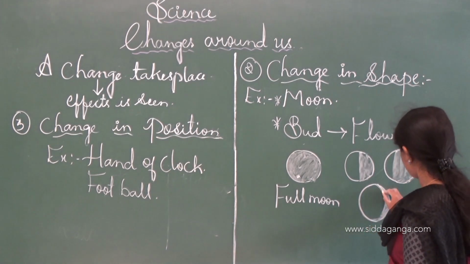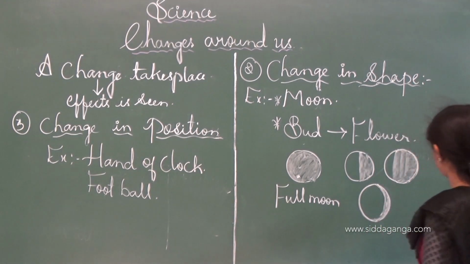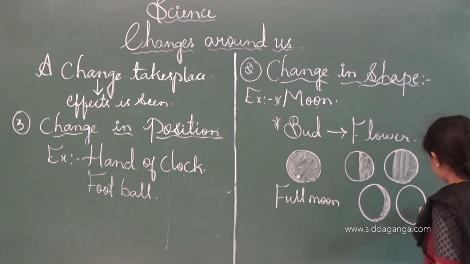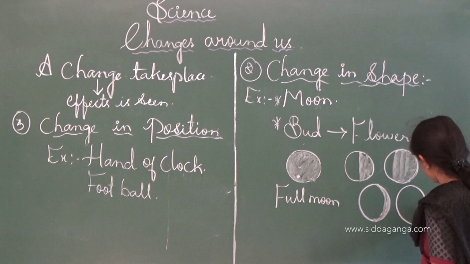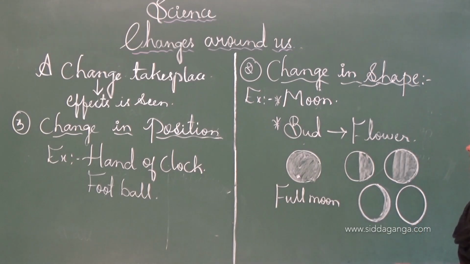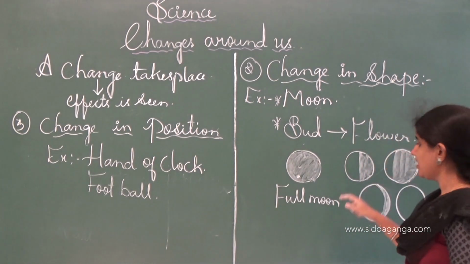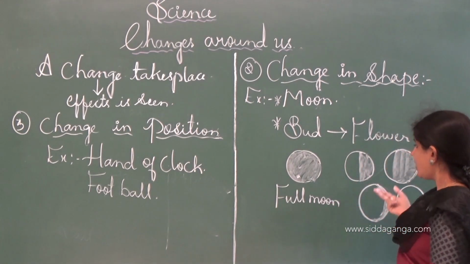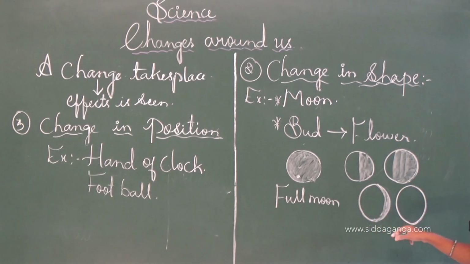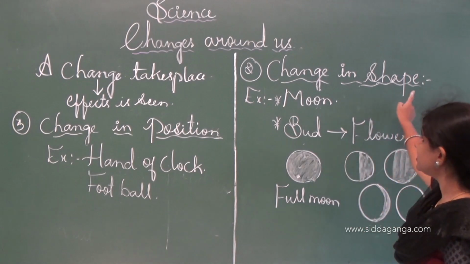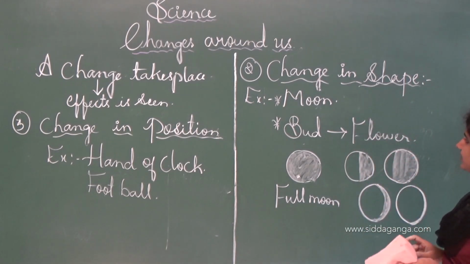See, crescent moon, and after the crescent moon a new moon will appear. See, this is how we see the change in the shape in our surroundings. First the full moon, later the half moon, the gibbous moon, the crescent moon and the new moon are formed. And this we call a change which we see in our surroundings, that is a change in the shape. And one more is there, that one is a bud.